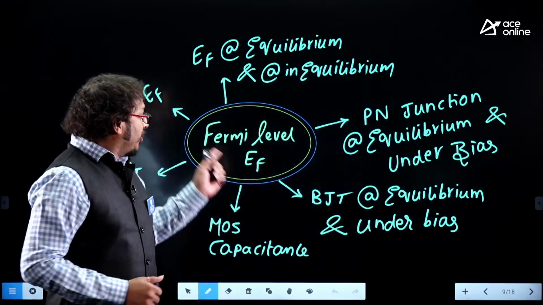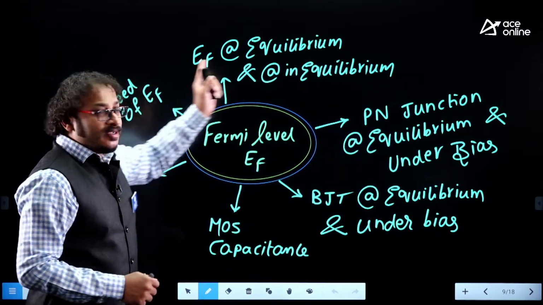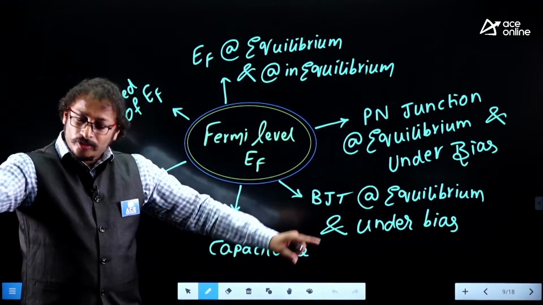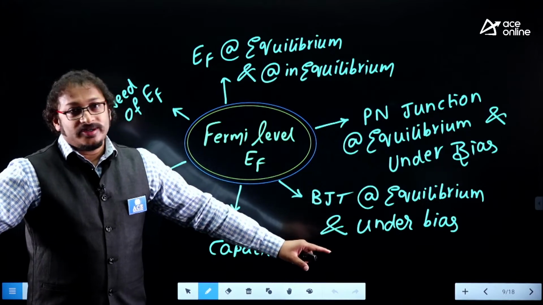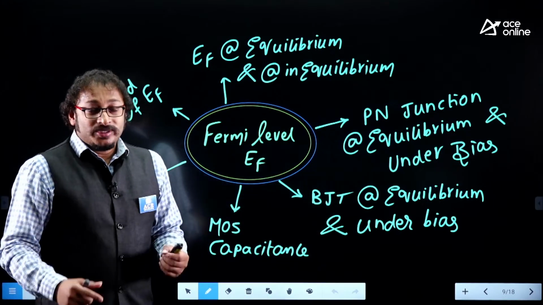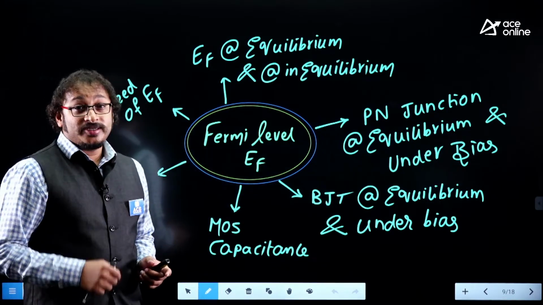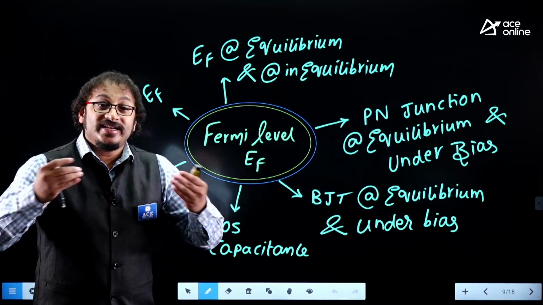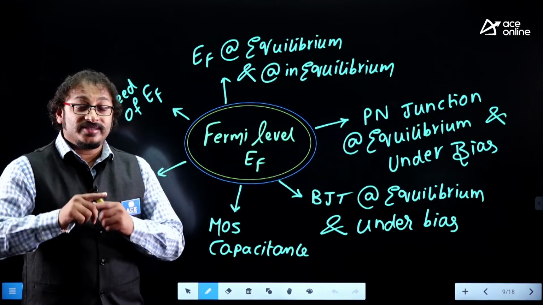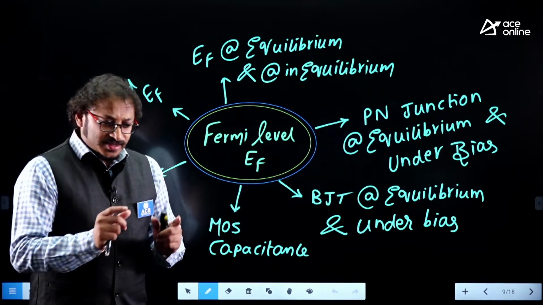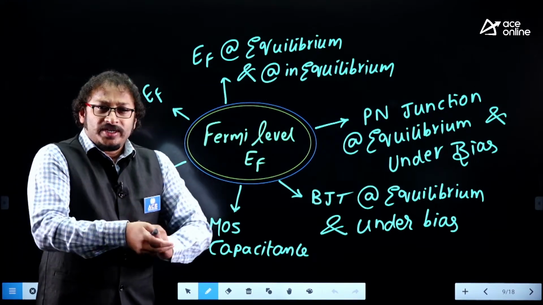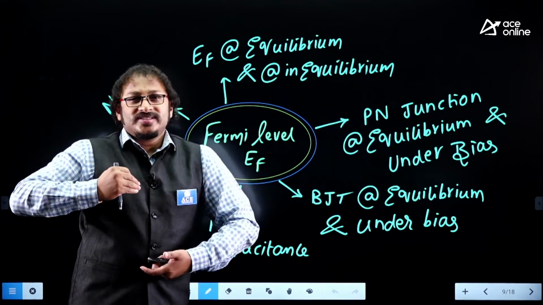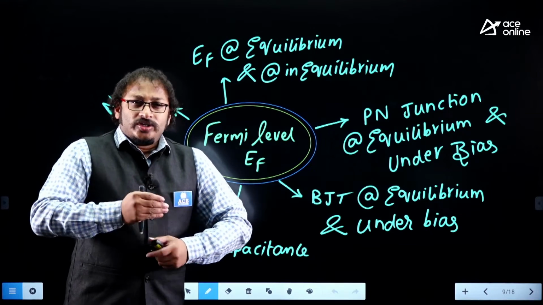Guys, this is the way you need to prepare short notes. If you hear the word Fermi level, write everything that must be covered in the entire syllabus. Don't say that Fermi level is the first unit and MOSFET is the fifth unit. Please, guys, everything is interlinked. Nothing is first unit, nothing is fifth unit. Just for observation purposes, we divided it unit-wise, from basic level to advanced level, as unit 1, unit 2, like that.